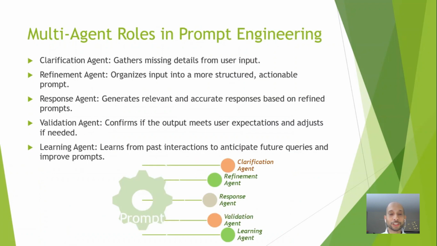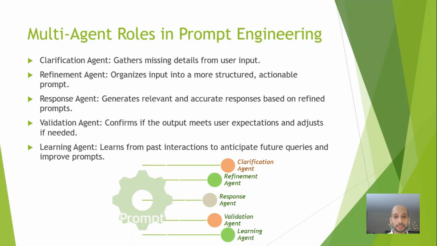In the context of prompt engineering, each agent plays a distinct role. The clarification agent asks follow-up questions to gather more details about vague or incomplete input. Let's say if a user enters "hi", it doesn't mean anything. So the clarification agent understands the scope of the application or the targeted user and should construct follow-up questions to get more clarity. Before calling the clarification agent, we can make use of RAG to get some data if needed about the user and pass it on to the AI agent.